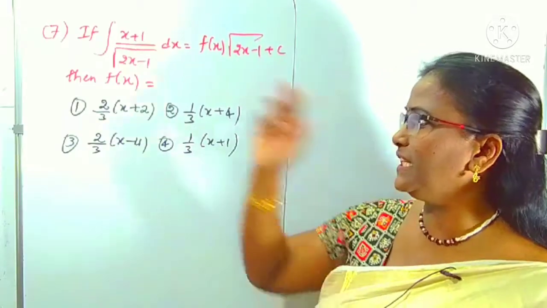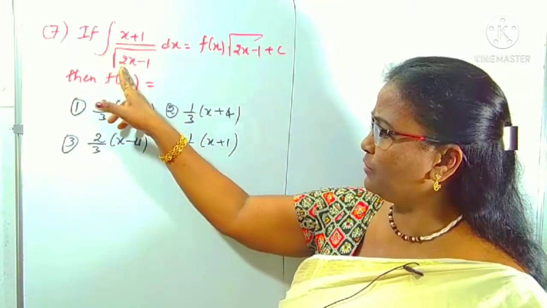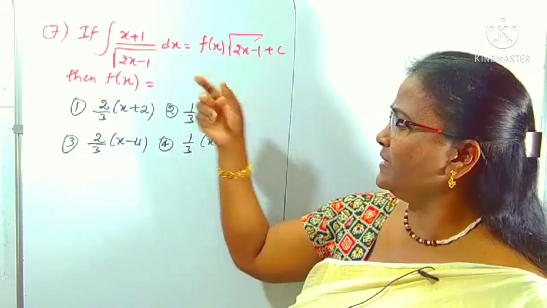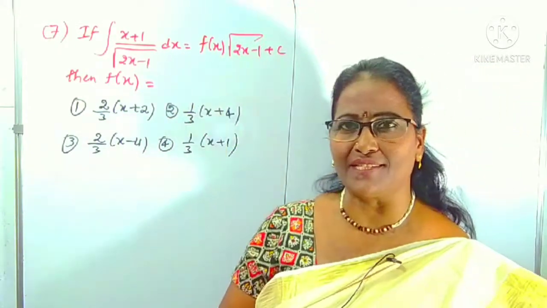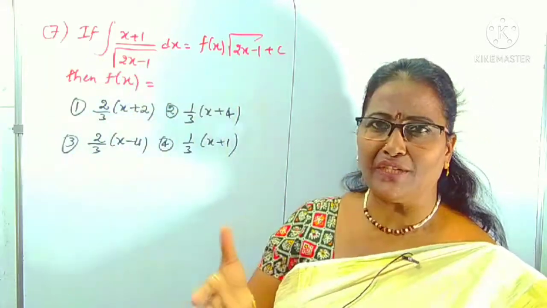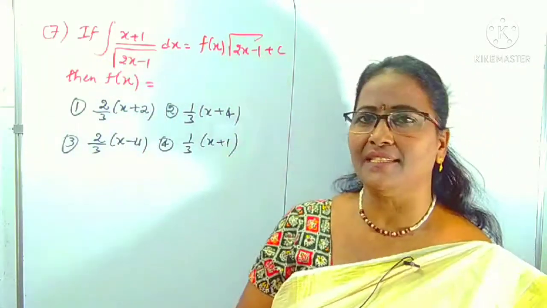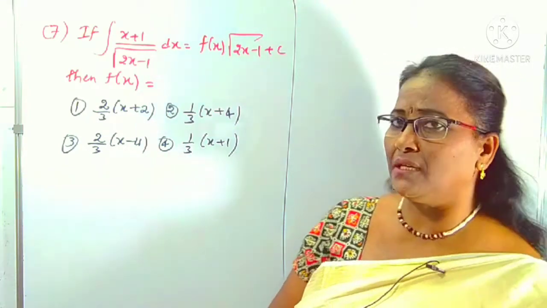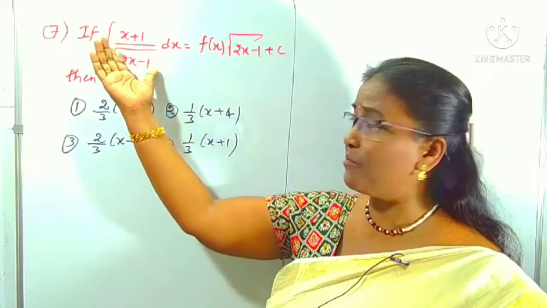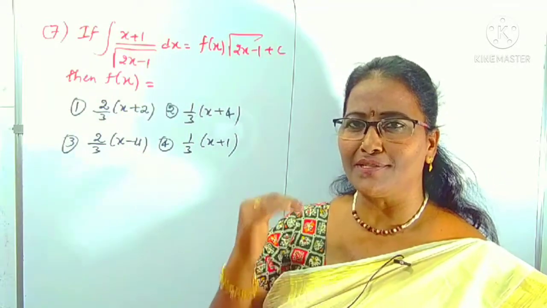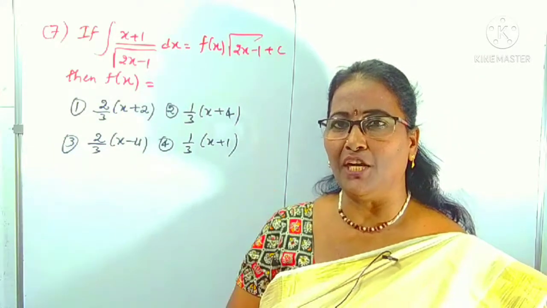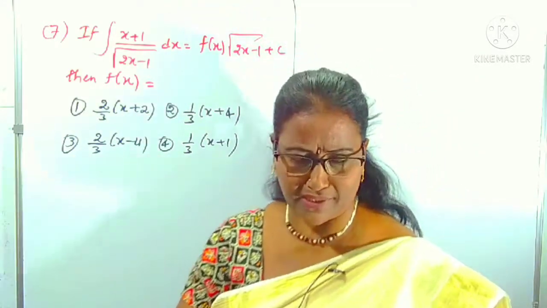Clear? It is given that if the integral of x plus 1 by root over 2x minus 1 is fx root over 2x minus 1, it is asking for this unknown function fx. Means you can find the integral of this one as usual and compare with this. From that we can get what the function fx is. So does anybody have an idea about this form of the function? Already discussed the various forms of the function. This is one of the forms. For that we have to proceed with one suitable substitution like this.